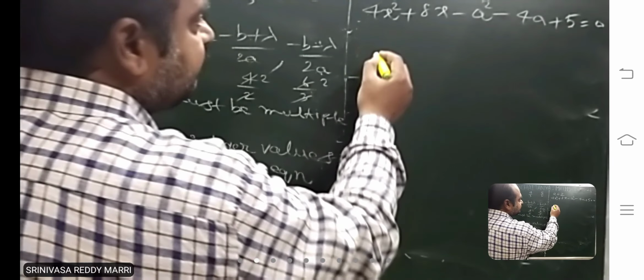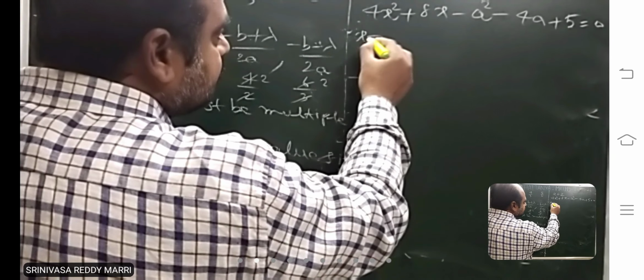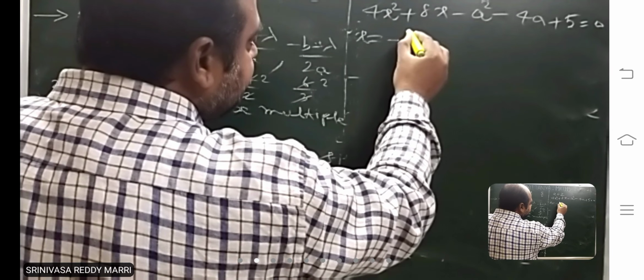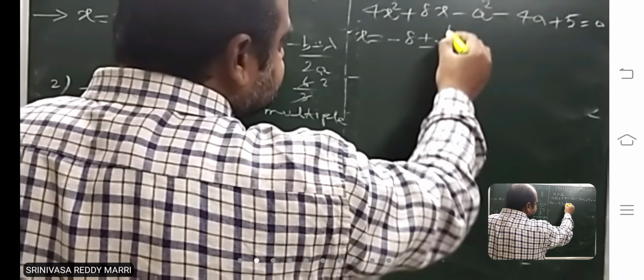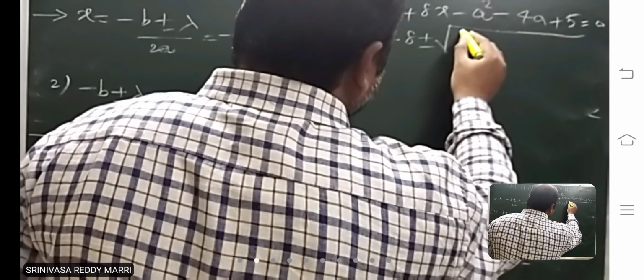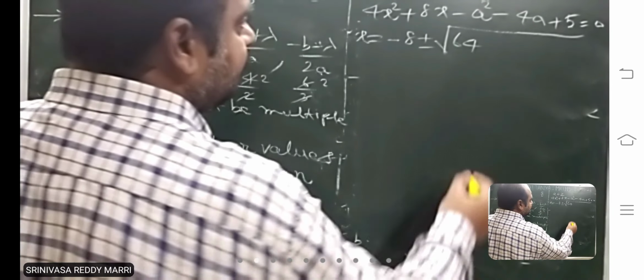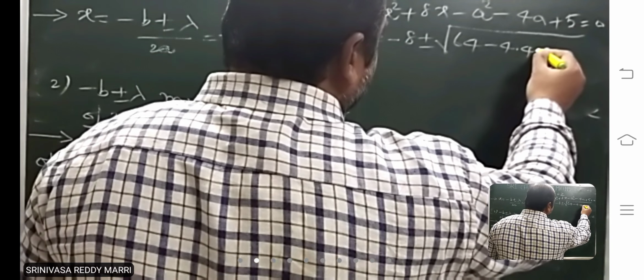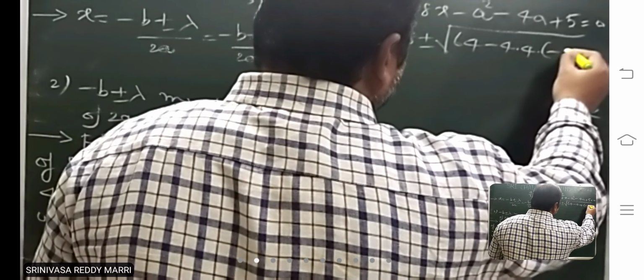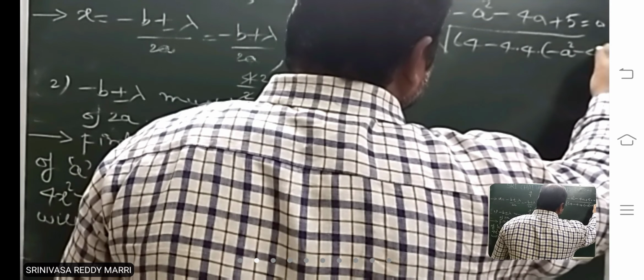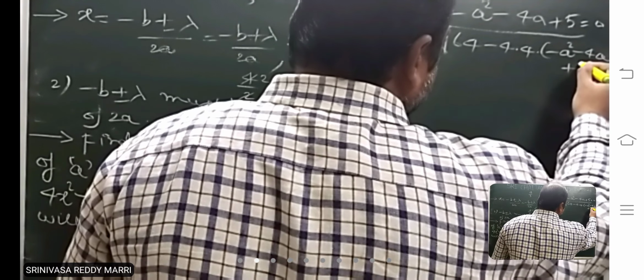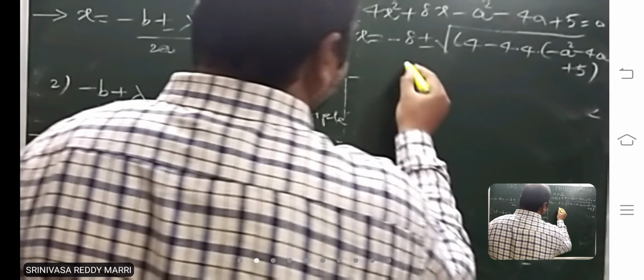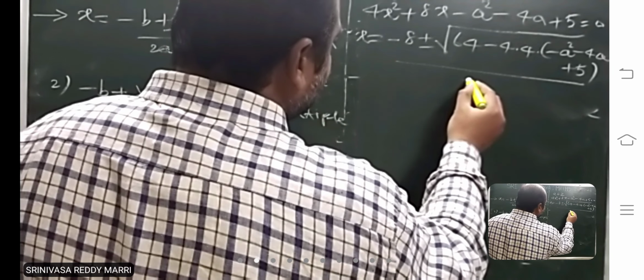Minus 8 plus or minus, listen carefully, if any doubt, raise your doubt, root of 64 minus 4 into minus a square minus 4a plus 5, divided by 2 into 4, that is 8.